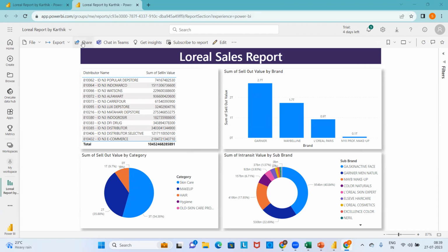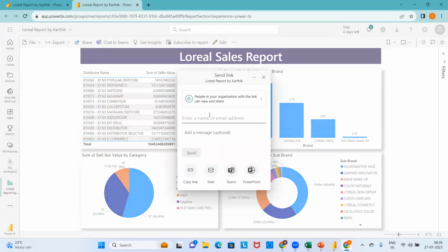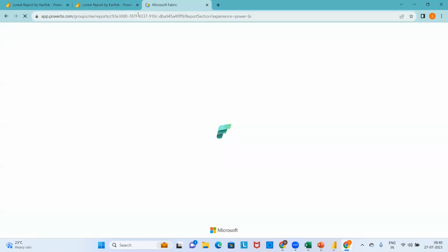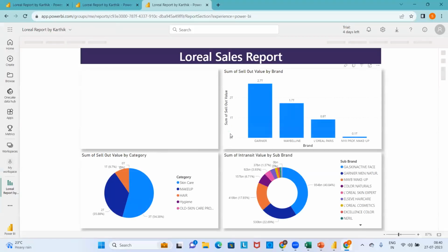What Karthik did as his last goal was just click on the share option. He entered his client's email ID, robwilliams@l'oreal.com. Once he entered it, the send option was enabled because that email ID is valid. Once you click on send, what will happen? Send means sending this URL to his email ID as a notification. So the client will click on this URL from his email. Again, it redirects to the report that has been created by Karthik.